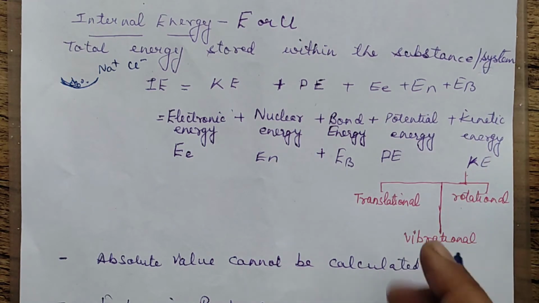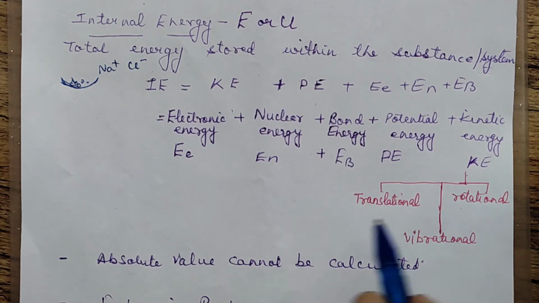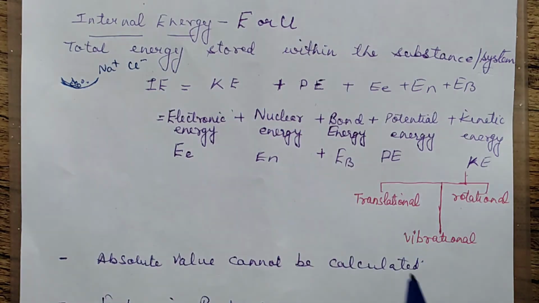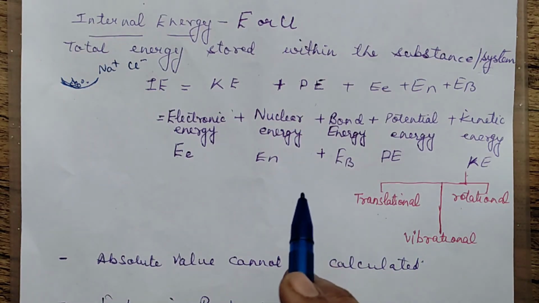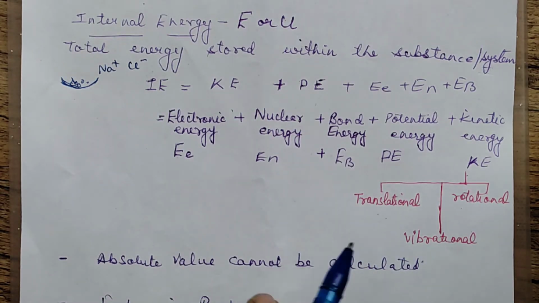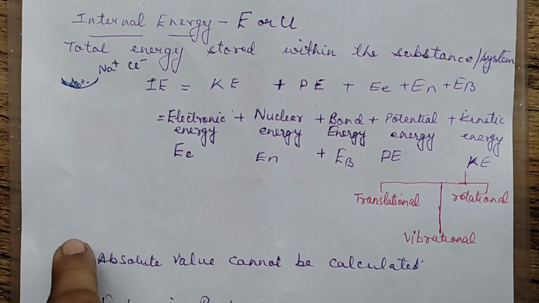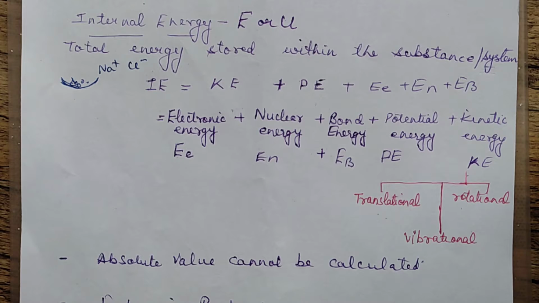Kinetic energy can be further of various types. It can be translational energy, it can be vibrational, it can be rotational. Translational means these atoms or ions are moving in different directions, in all directions they are moving. So because of the movement, there is translational energy. Vibrational is when these molecules, atoms, ions are vibrating on their position. If they are just moving in different directions, it is translational. If they are vibrating, it is vibrational.